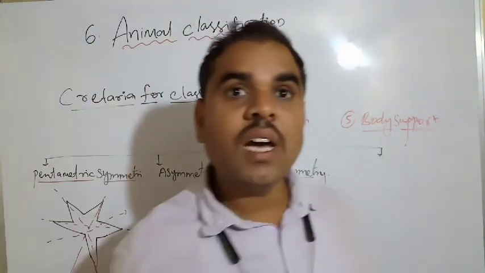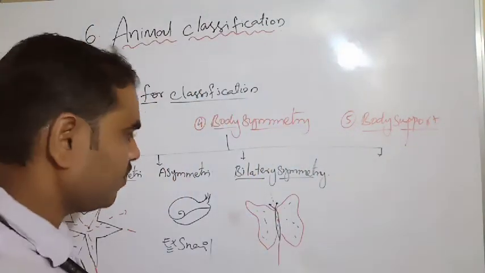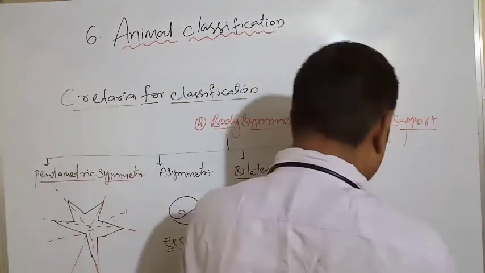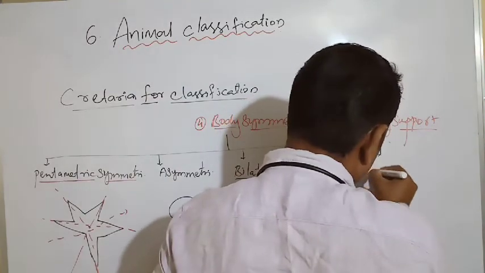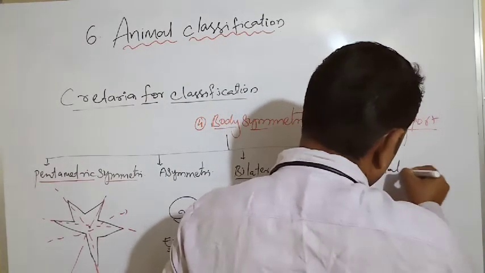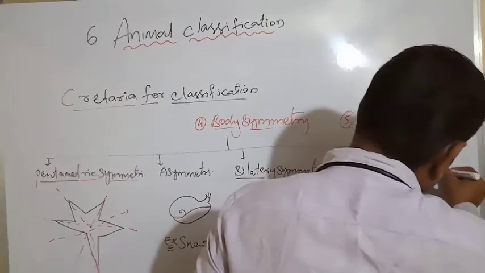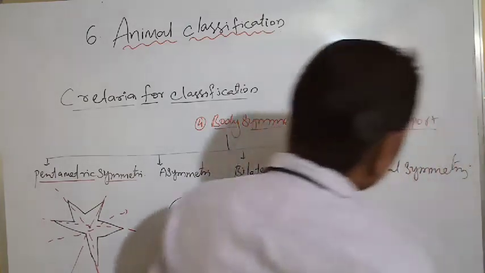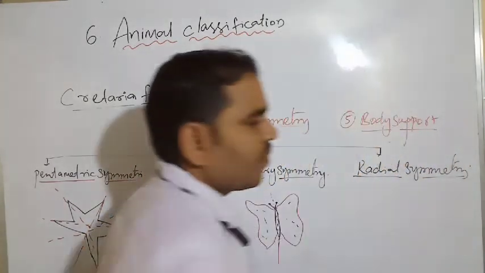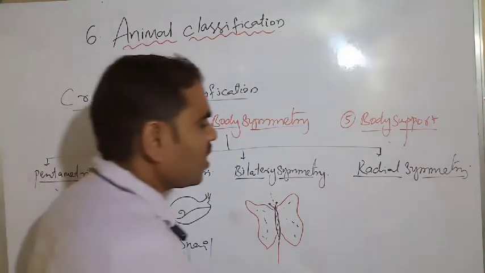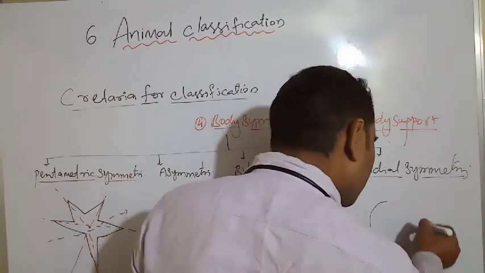Next we have to see the radial symmetry. See here, radial symmetry. We have to cut in any direction.